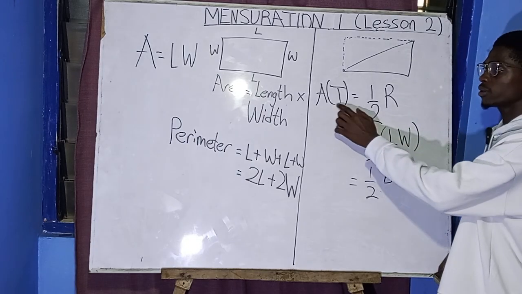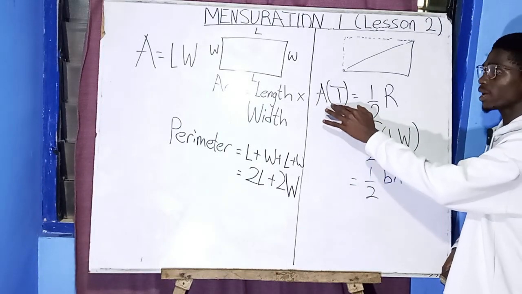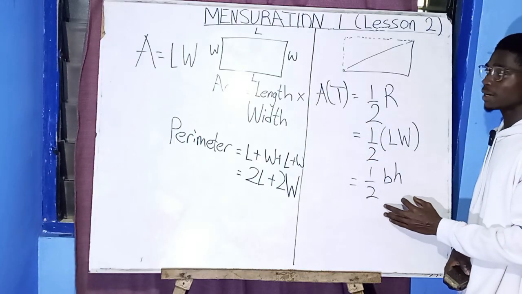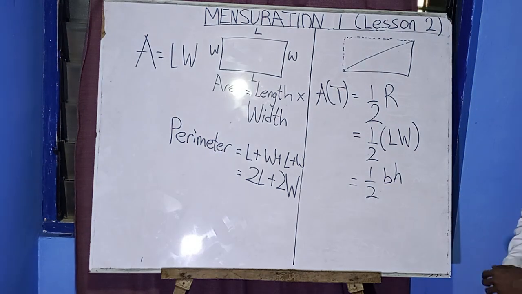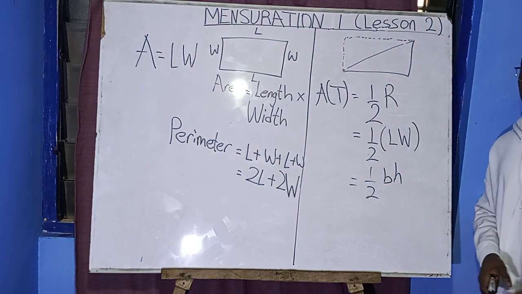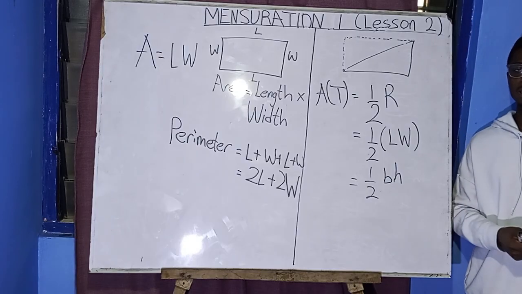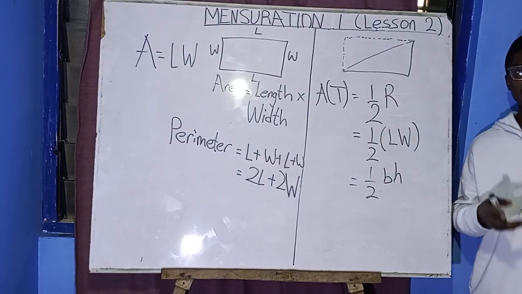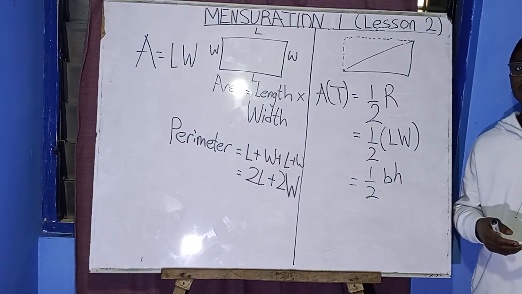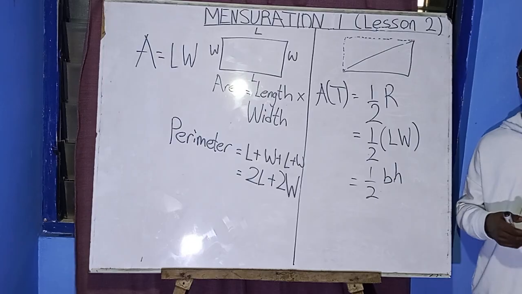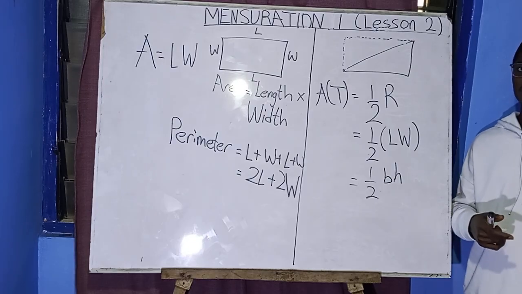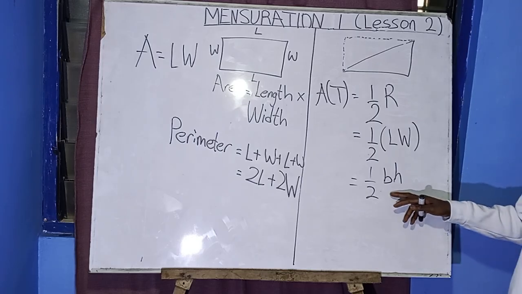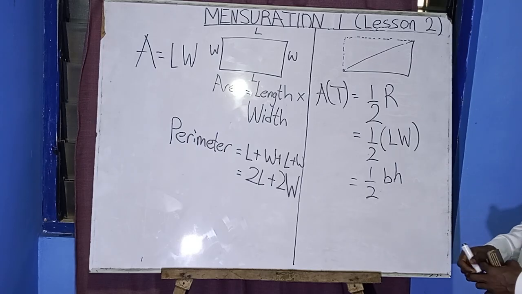So now the area of a triangle equals half base times height. This is the area of a triangle. If you don't understand anything as well, that is why we are students. We are still learning. So if you don't understand anything, I will advise you to ask. So this is the formula for the area of the triangle.